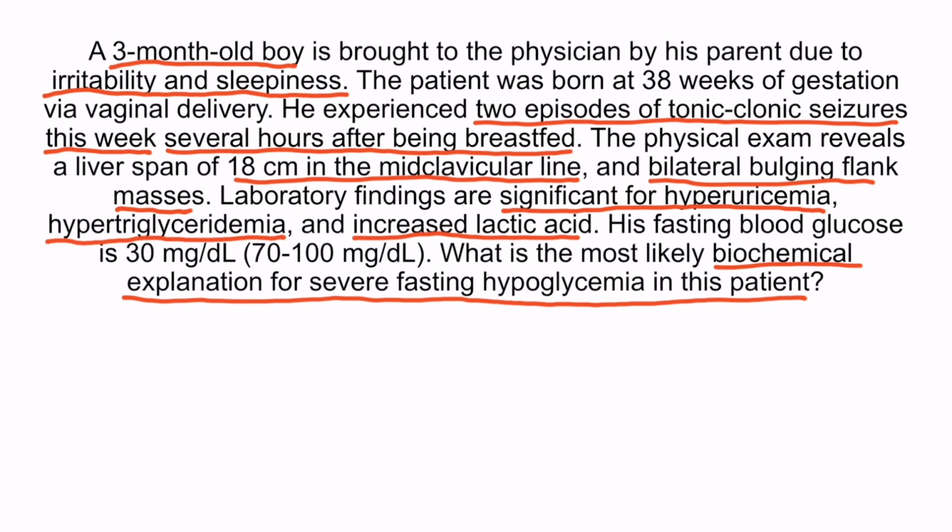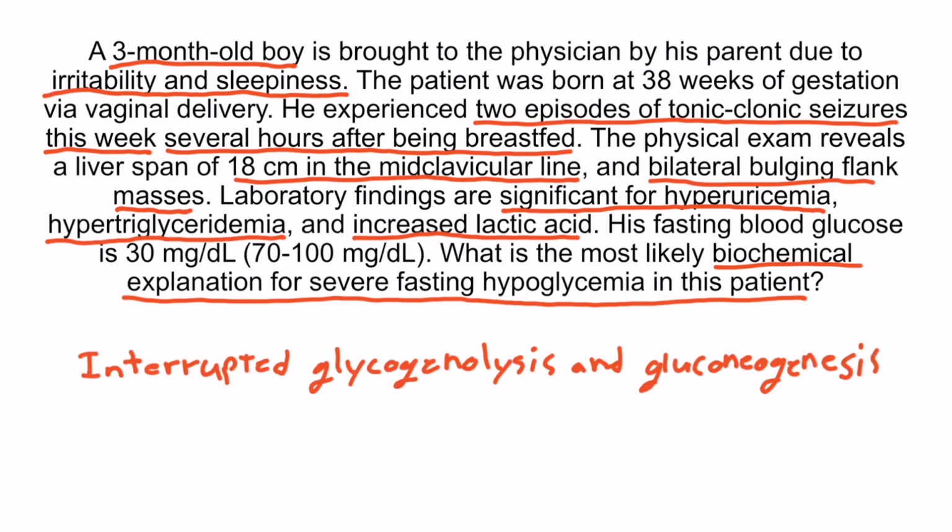All of these findings are consistent with the diagnosis of von Gierke disease. Recall that this is an autosomal recessive type 1 glycogen storage disease caused by a glucose 6-phosphatase deficiency. This enzyme is needed for glycogenolysis and gluconeogenesis. Therefore, the biochemical explanation for severe hypoglycemia in this patient with von Gierke disease is that both glycogenolysis and gluconeogenesis are interrupted. All right, now let's move on to Pompe disease.